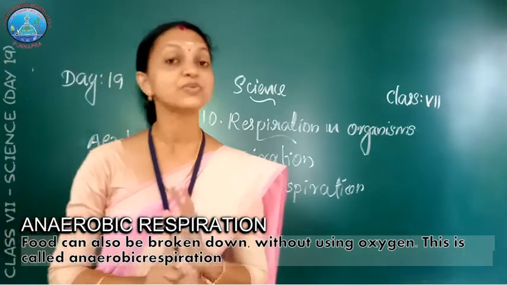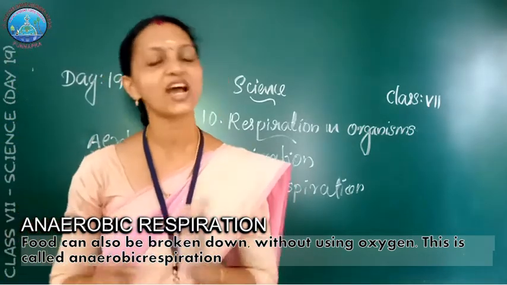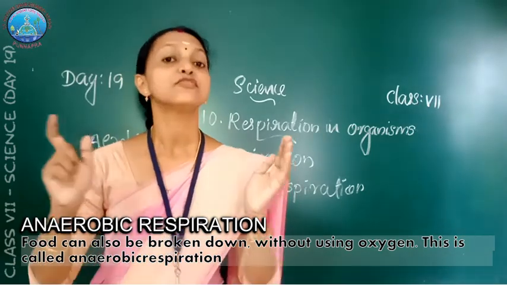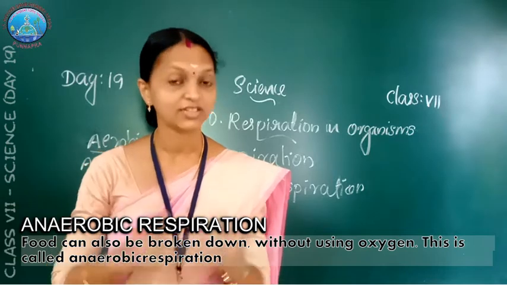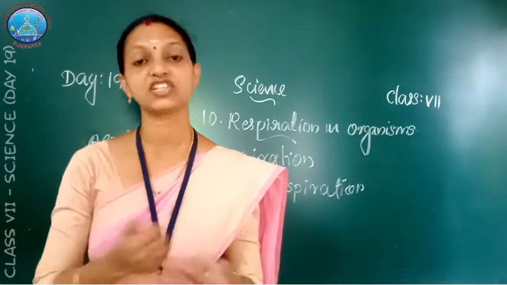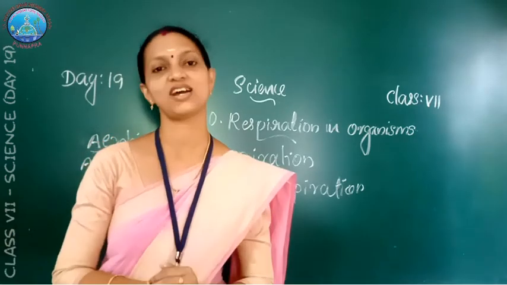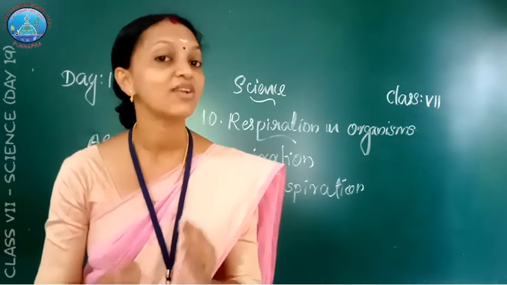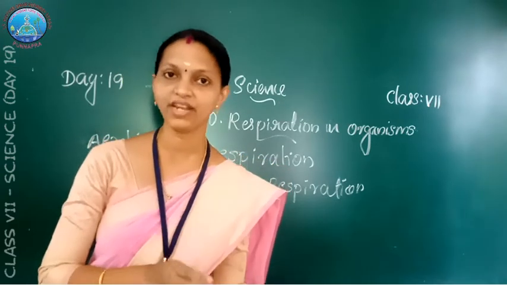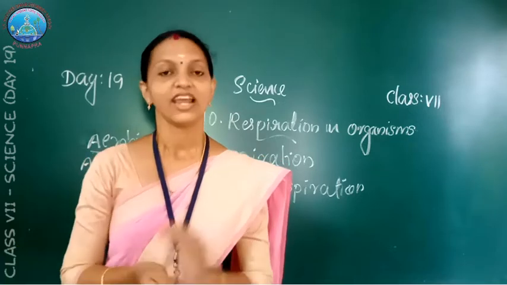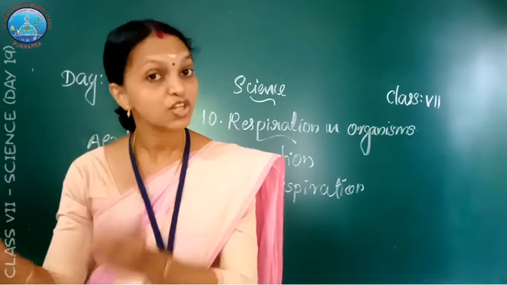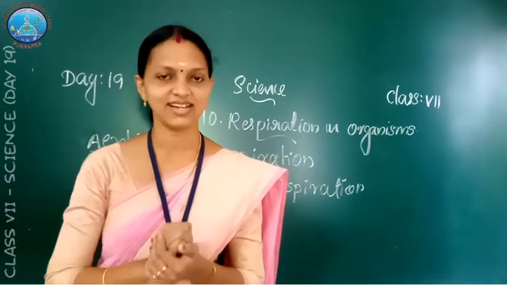Cellular respiration is of two types, aerobic and anaerobic. What is cellular respiration? The food is broken down in the cell, and this respiration taking place in the cells of an organism is called cellular respiration. There are two types of cellular respiration, aerobic and anaerobic. In aerobic respiration, the food is broken down using oxygen gas.